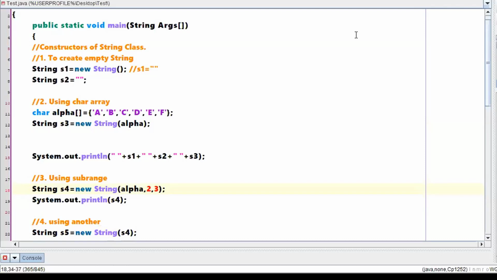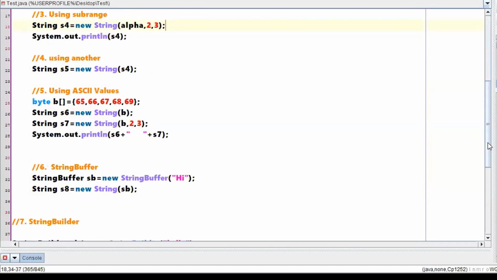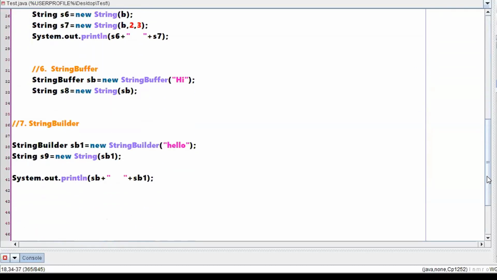Sir, in 6 and 7 the only difference is buffer and builder, right? Yes, you just write buffer instead of builder. What is the difference between these two? That is what I told you: first we will finish the discussion on strings, then we will take up string buffer, then string builder. For the time being, remember that even string buffer and string builder can be converted to strings.